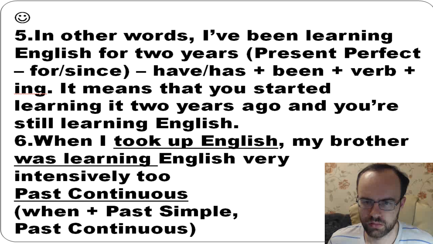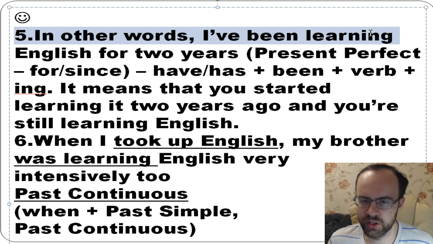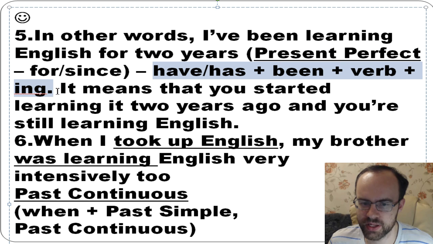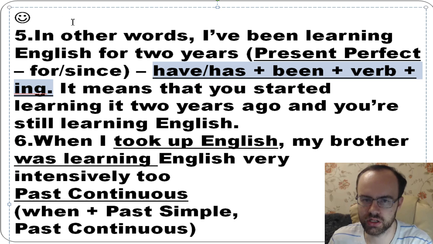Good. Okay, so let's check it. In other words, I've been learning English for 2 years. So you see that it's present perfect. We use for and since with this tense. So have or has plus been plus verb plus ing. It means that you started learning it 2 years ago and you're still learning it.